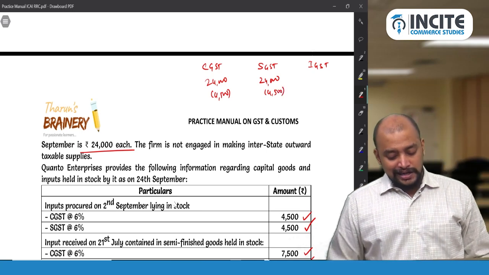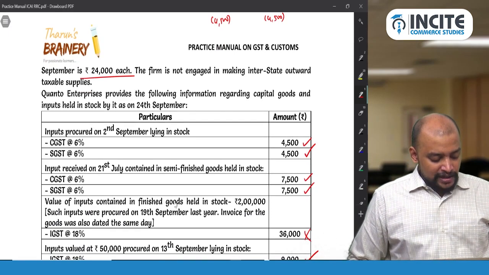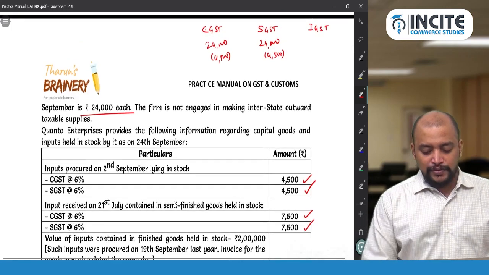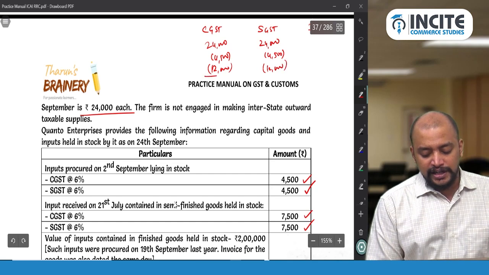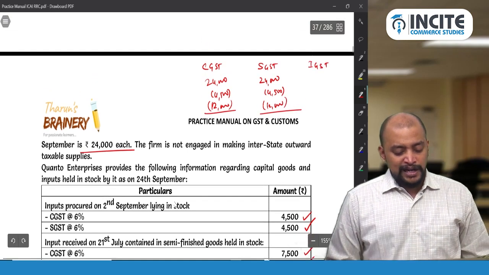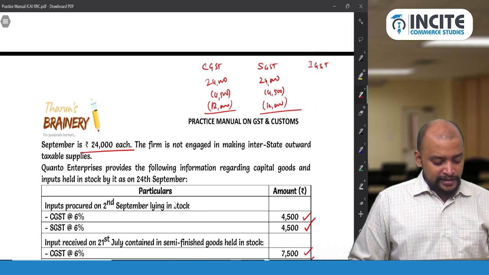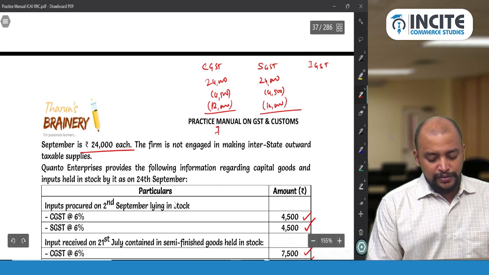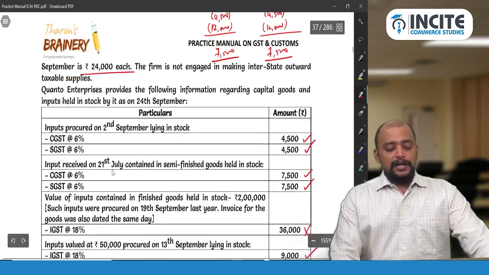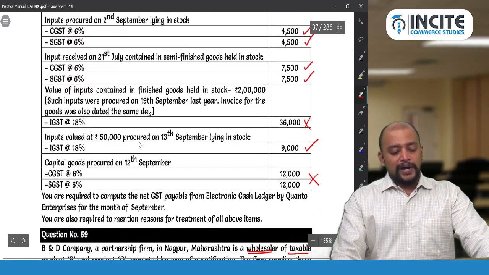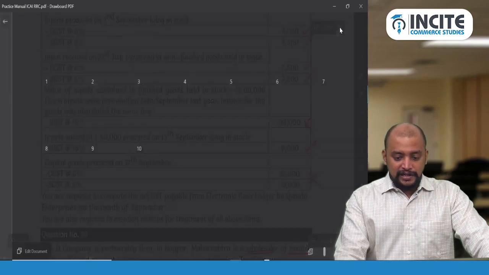What is the remaining credit that they have? So 4,500 plus 7,500, that is 12,000. So the 12,000 of CGST credit and 12,000 of SGST credit will be utilized. So when it is utilized, the remaining will be the liability. So 24,000 minus 4,500 minus 12,000, so that will come to 7,500 is the net GST payable. Okay. So this is how the application of section 18(1)(b) is. Okay. And let's proceed to the answer related to this.